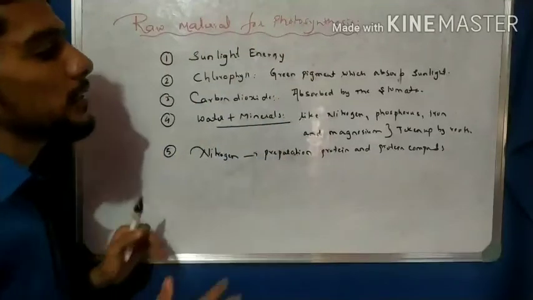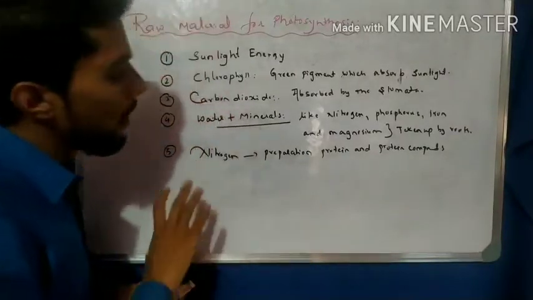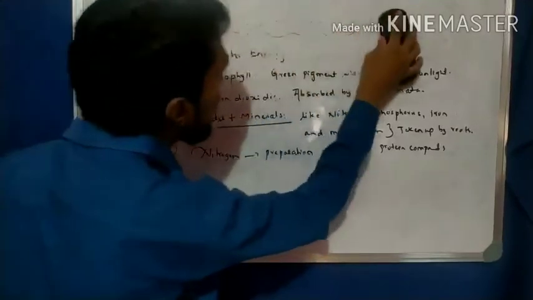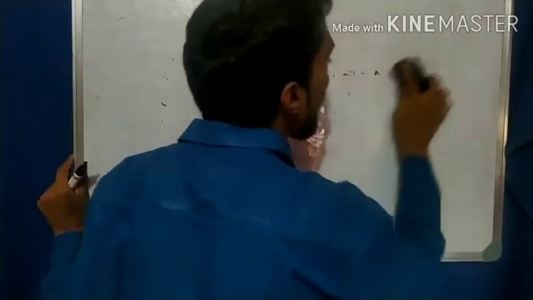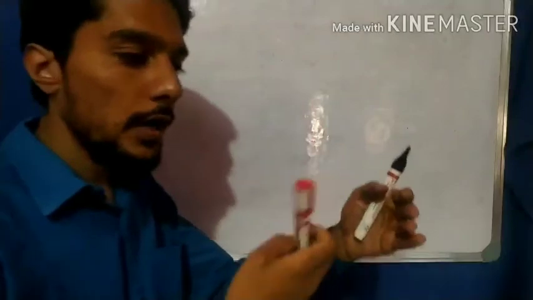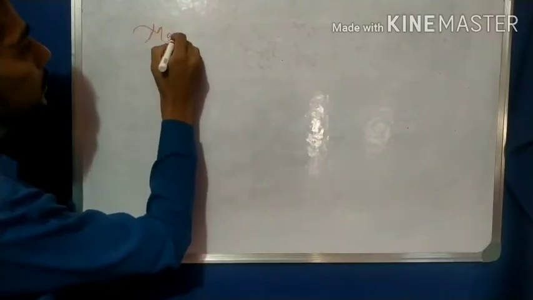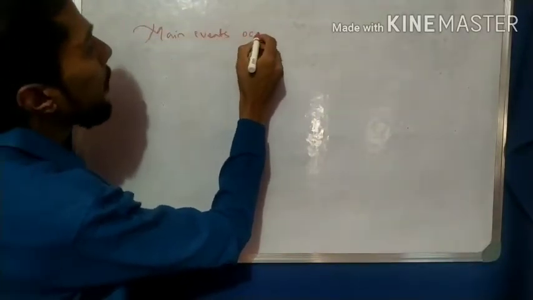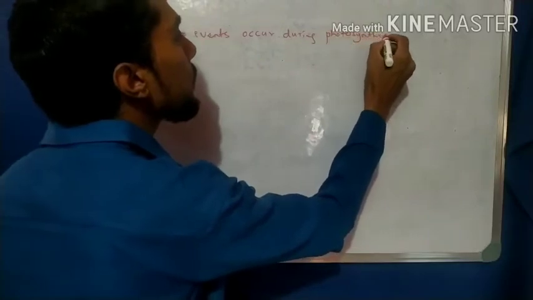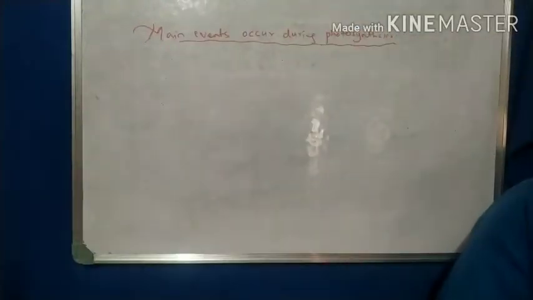If all these raw materials are combined together, then the plants prepare their own food, that is carbohydrates. Now another very important title, which most of the time they ask in the examination: the main events that occur during photosynthesis. So one by one I write here.